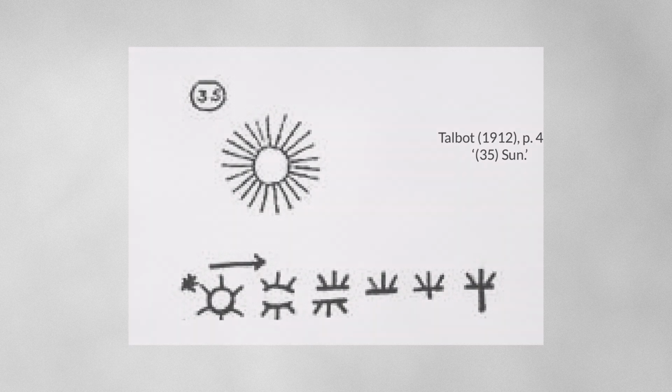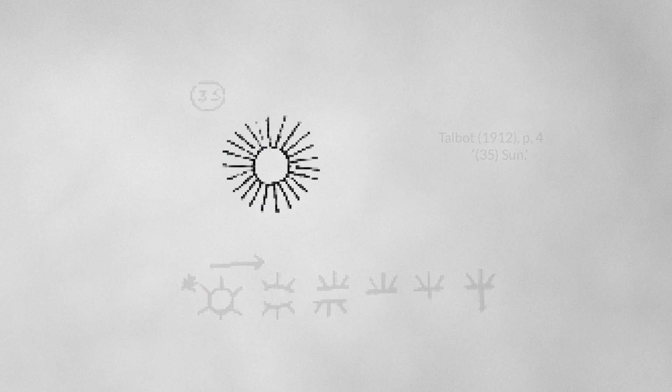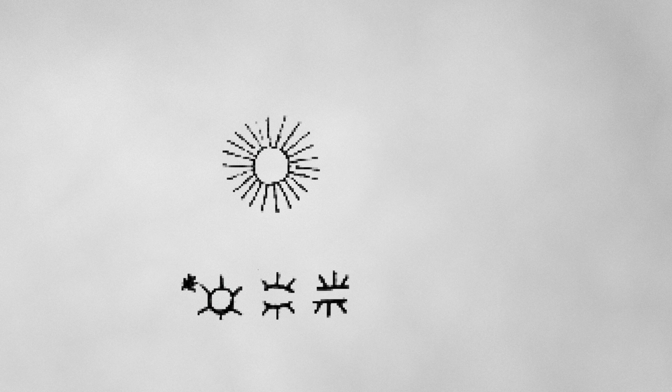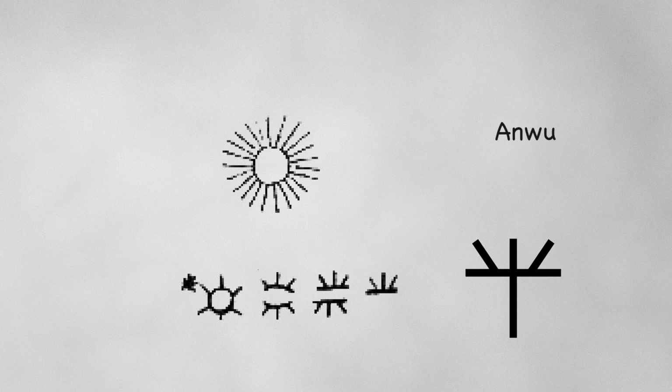Now, into what we have today. Anwu, sun. This is the Nsibidi radical for sun. Looking at it, you will wonder how it came to be. The image being shown on the screen illustrates the different changes the Nsibidi character had to go through to be what it is today. First, we have the image of the sun, which was broken down into 4 more images before our ancestors settled for the last image, which is what we have now.